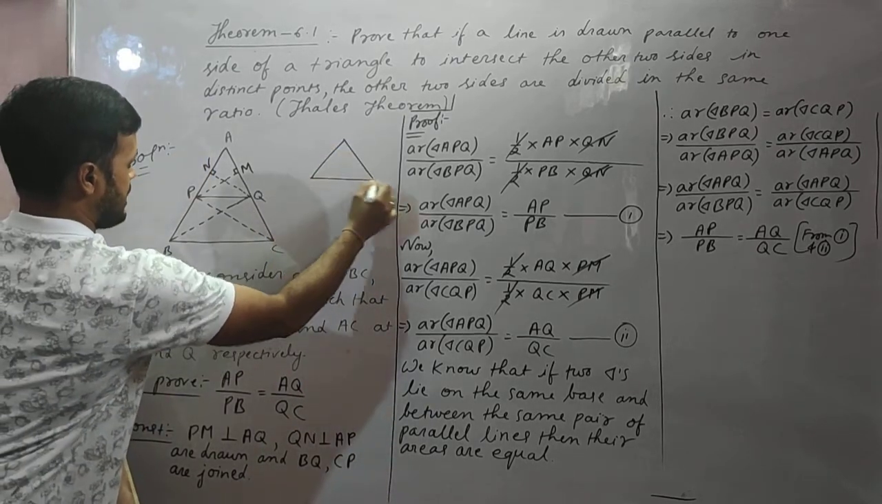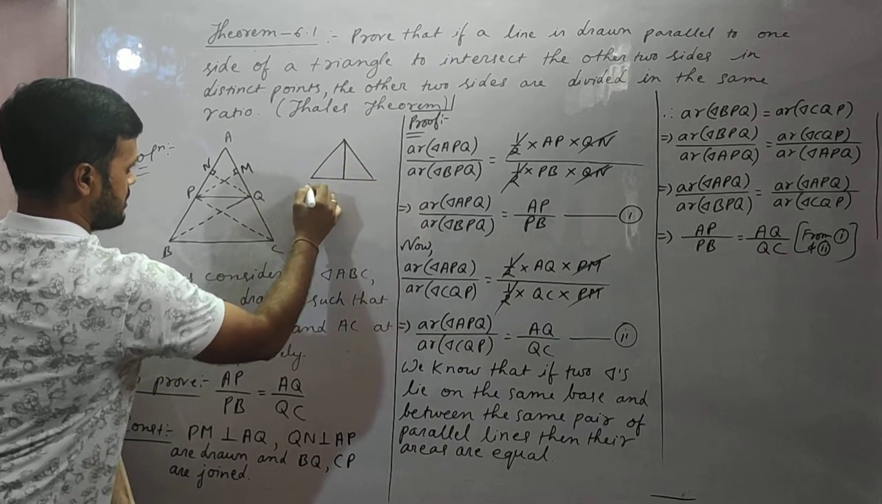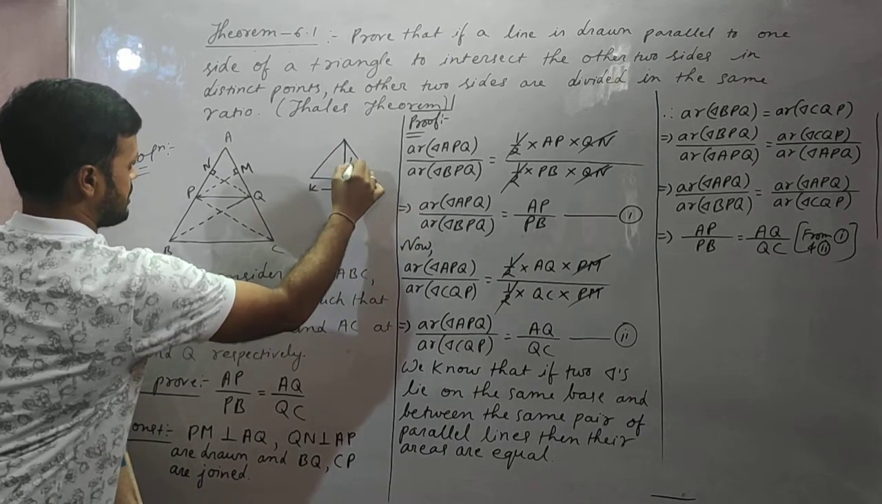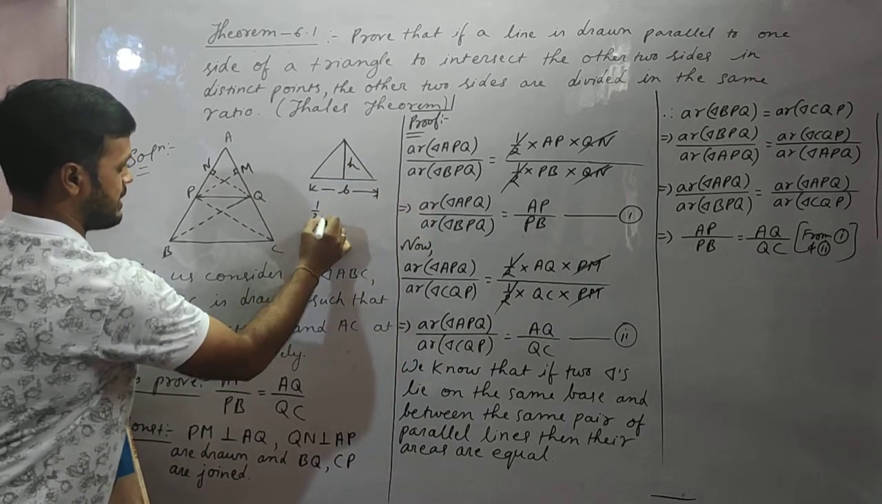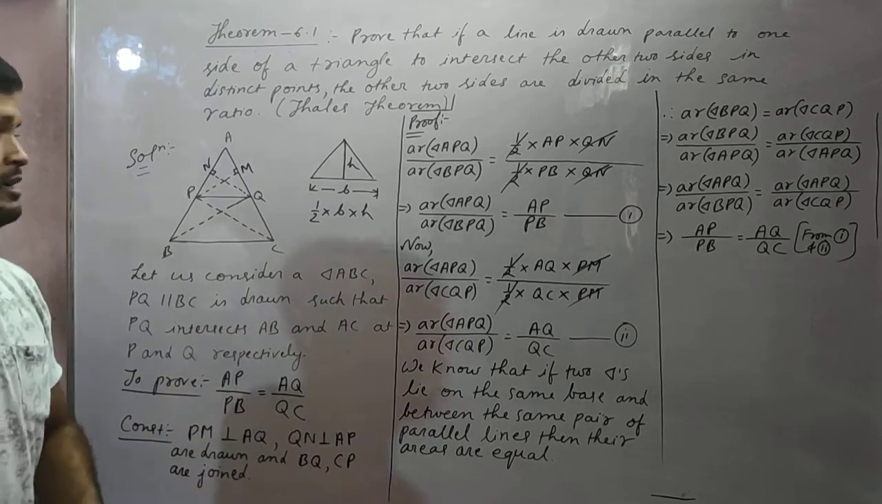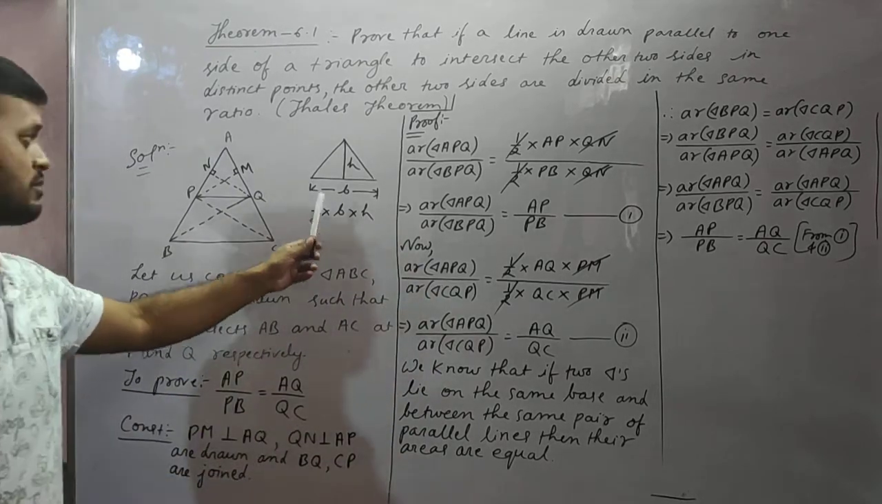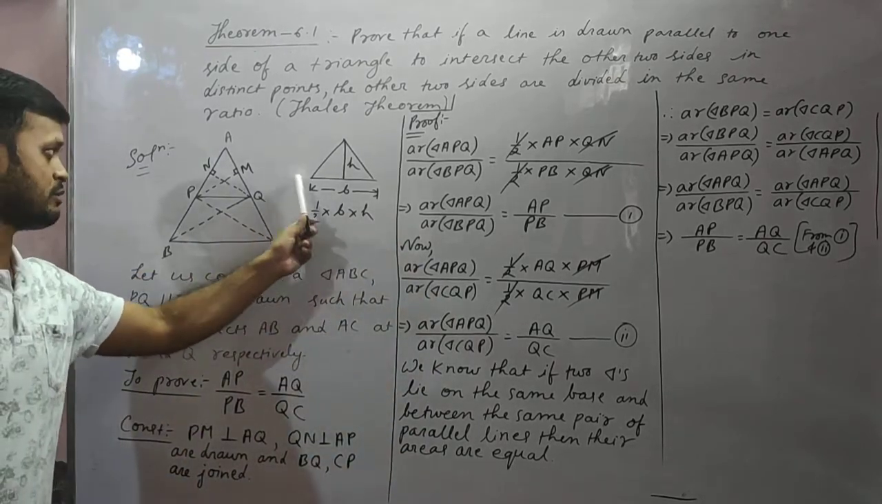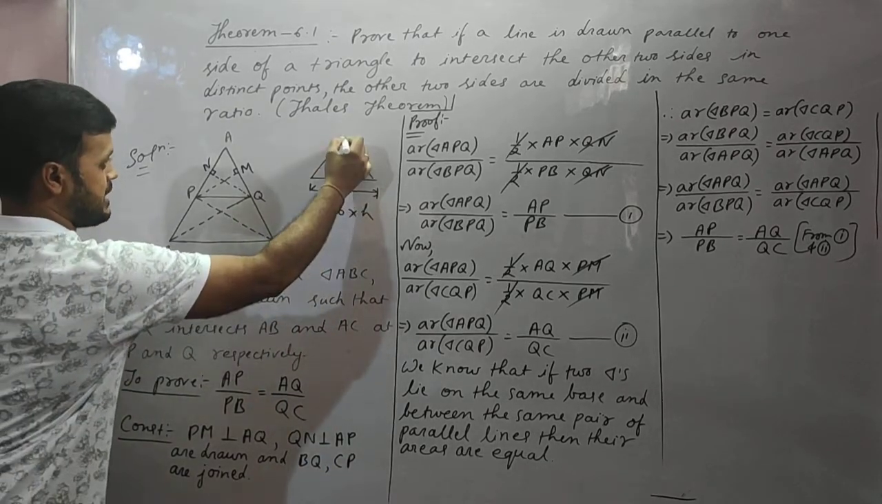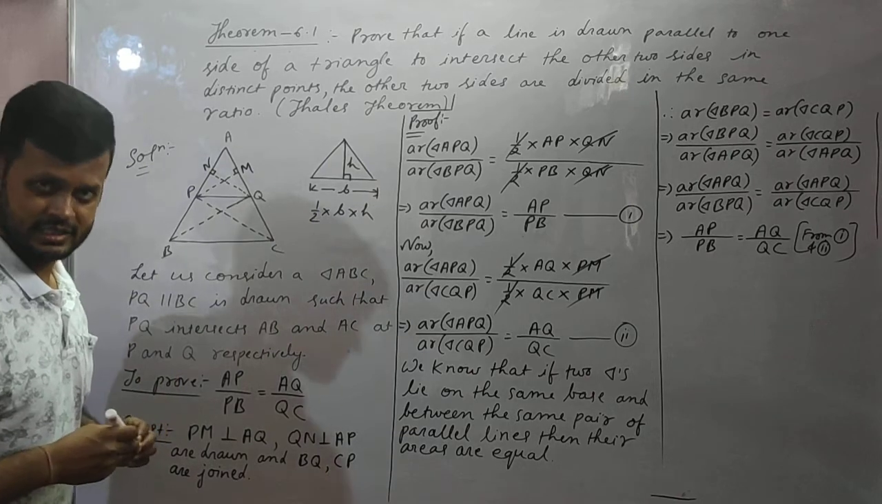This is a triangle. This lower part is the base, and this is called the height, isn't it? Area of triangle: how do you find it? Half into base into height. You all remember the area of a triangle. To find the area of a triangle, the formula is half into base into height. Height is the perpendicular distance from the vertex to the opposite side, isn't it?